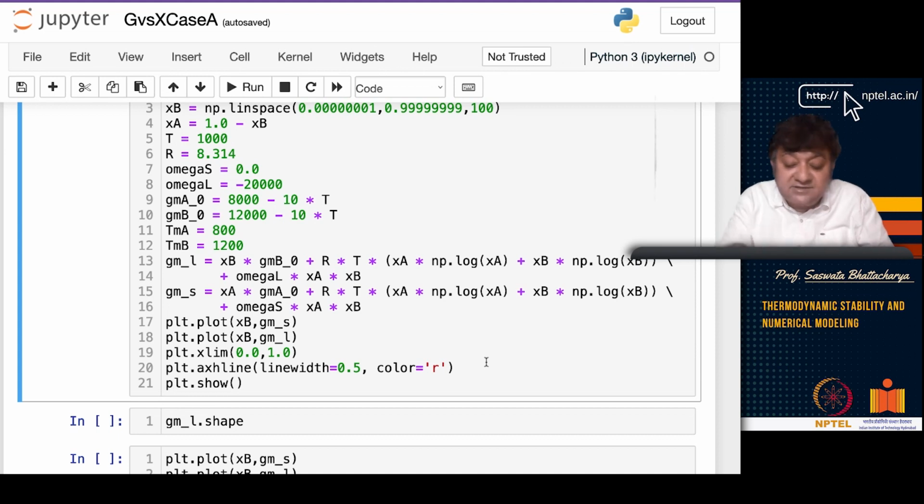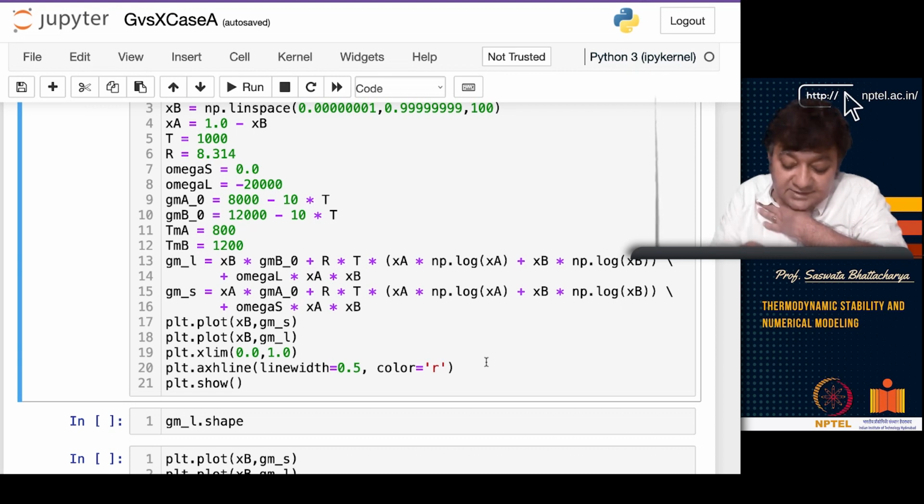Now this is my equation: Gm equals Xa Gm0A plus Xb Gm0B, plus RT (Xa ln Xa plus Xb ln Xb), plus omega Xa Xb. So that is the model. I am giving you this model.